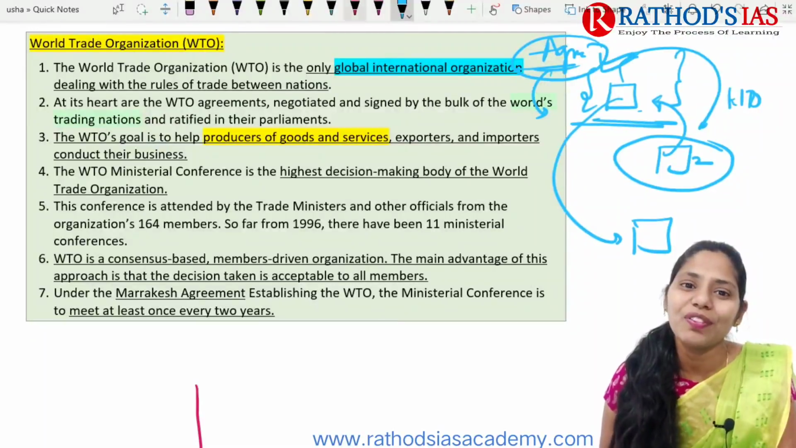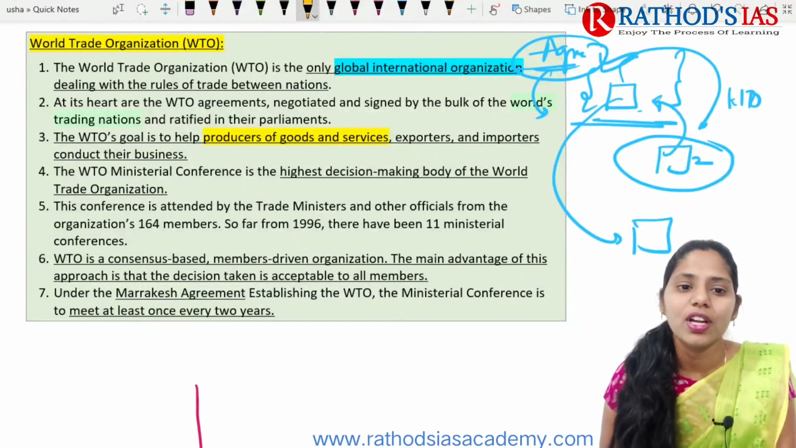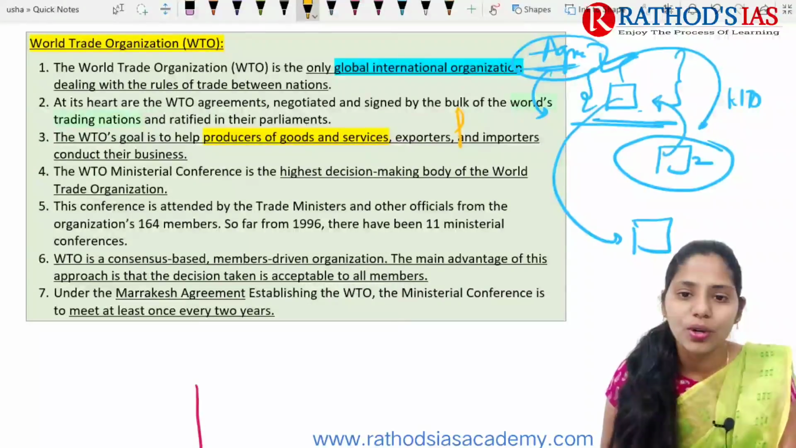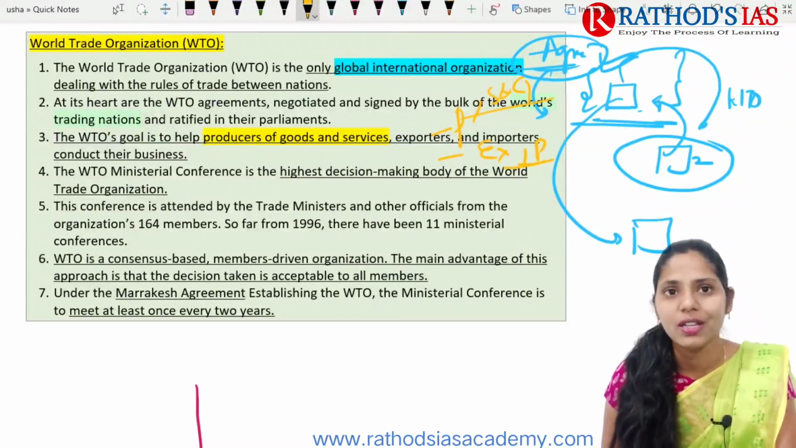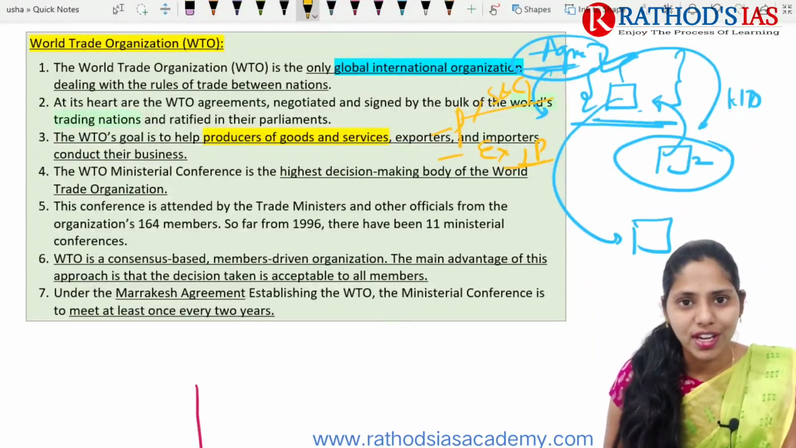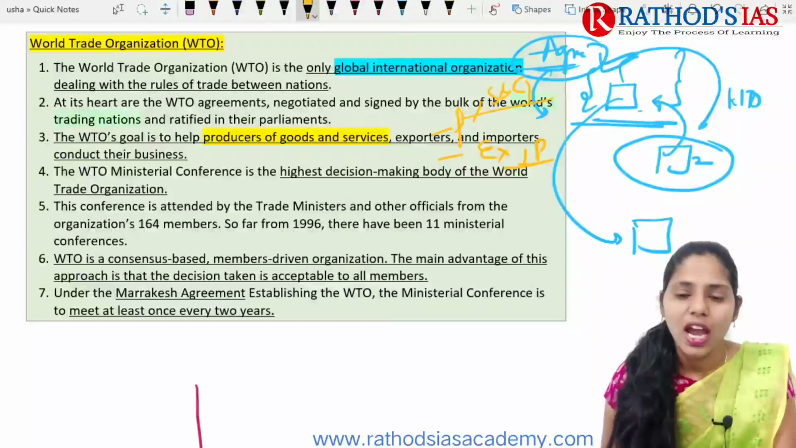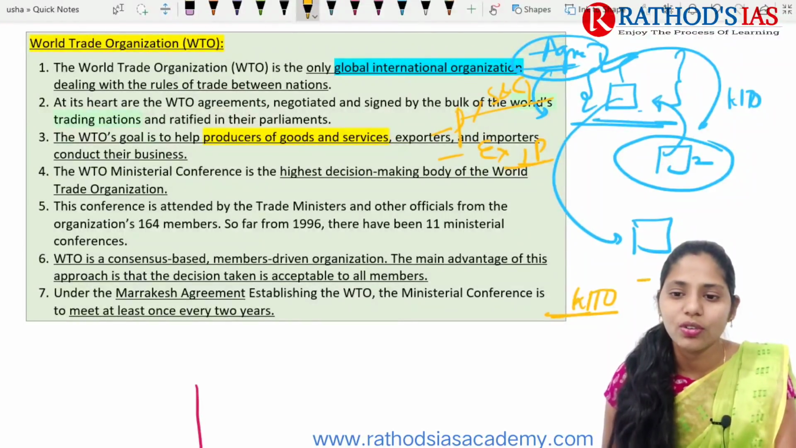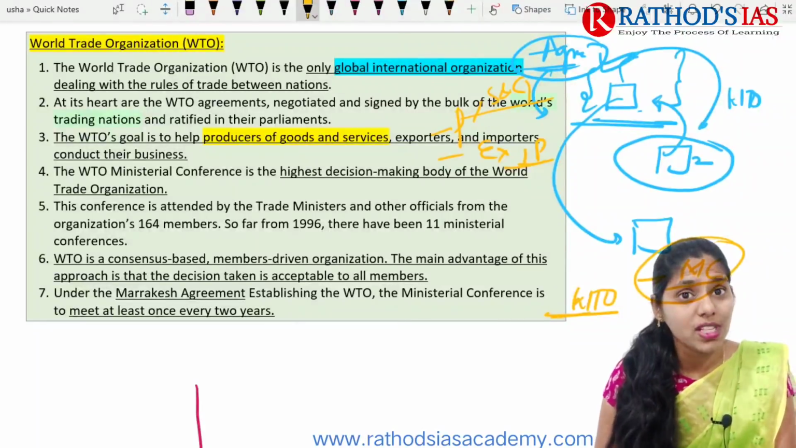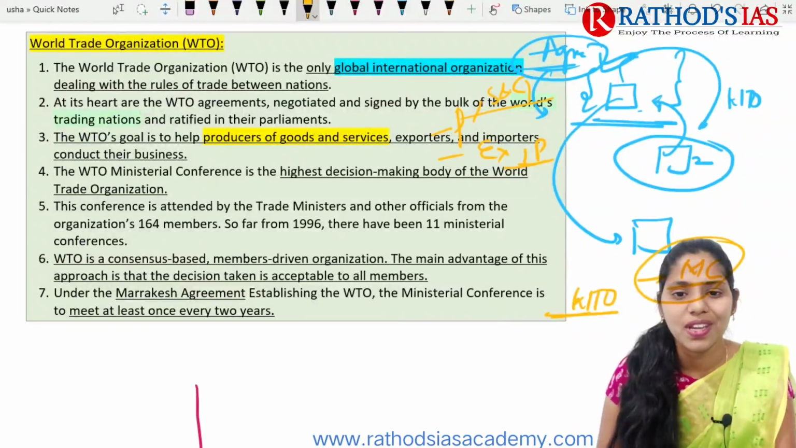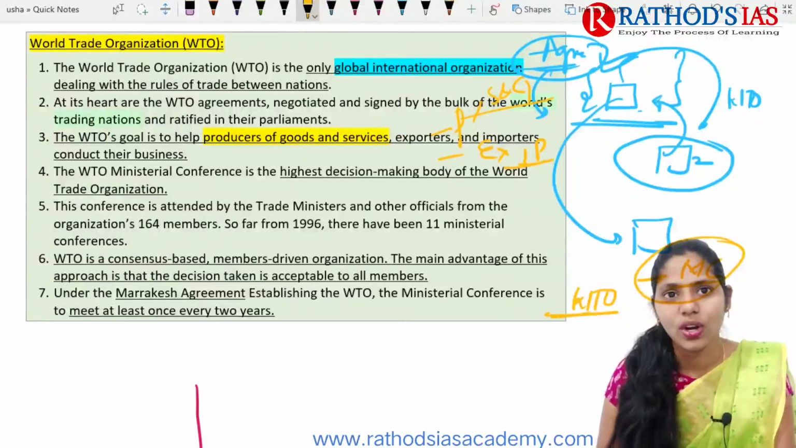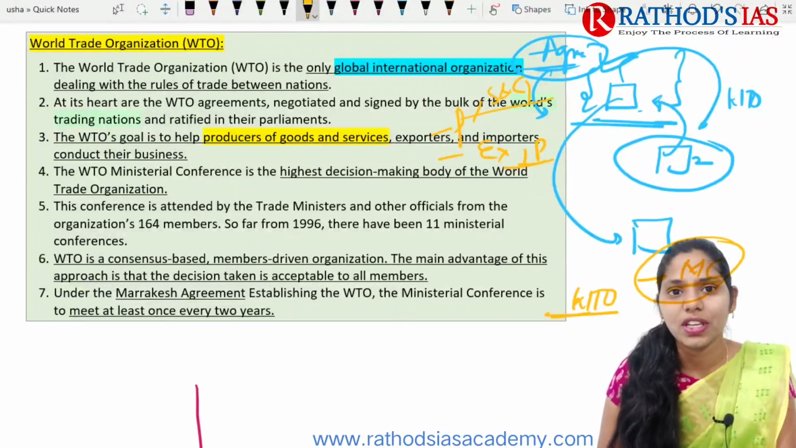And what is the important goal of the WTO? The important goal of the WTO is mainly to help producers of goods and services, exporters and importers to conduct their business. It is about free and fair trade between countries. In the WTO, we have the Ministerial Conference, MC, right? This Ministerial Conference is the highest decision-making authority of the World Trade Organization. So the highest decision-making authority is our Ministerial Conference.